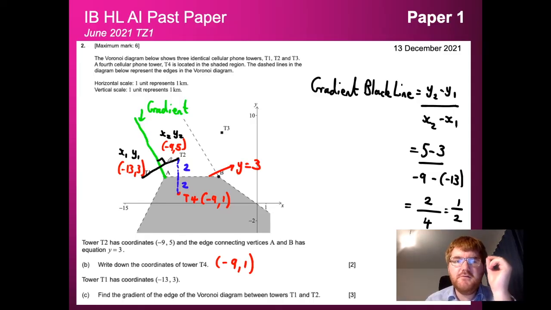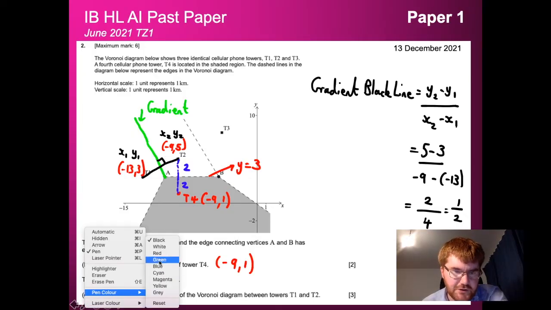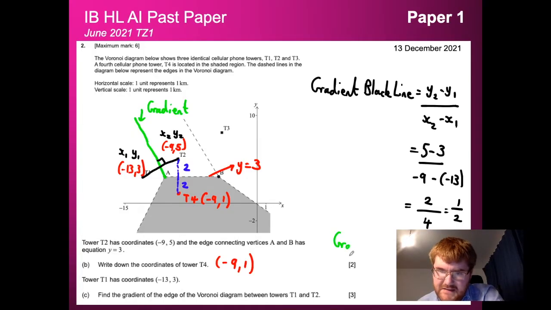And what we can do now to work out the gradient of the green line, which is what we want for the question, is look for the negative reciprocal. Now what does that actually mean? Well, we take this fraction and flip it, so we put 2 over 1, and I just put a minus in front. That's what I mean by negative reciprocal, and of course this is just equal to -2. So the answer to this question is m equal to -2, the gradient of the line.